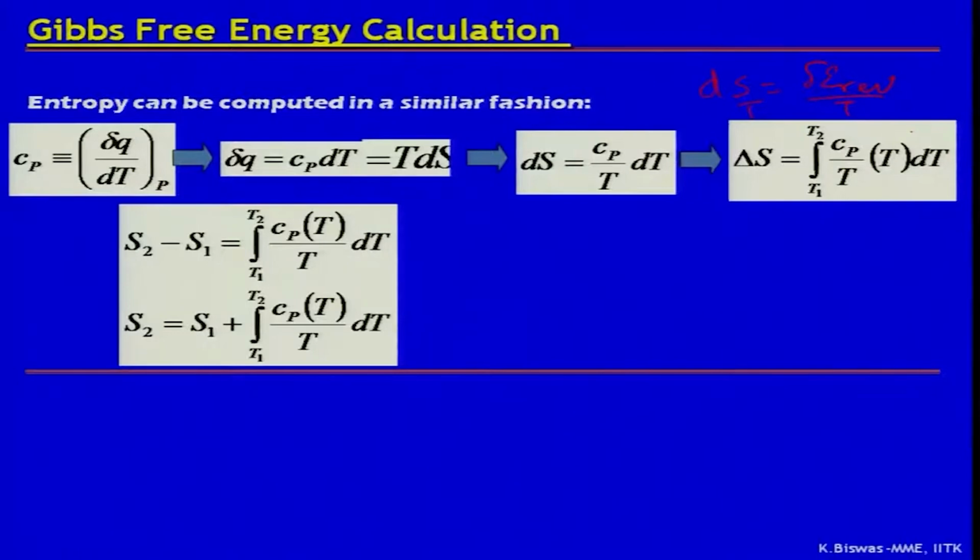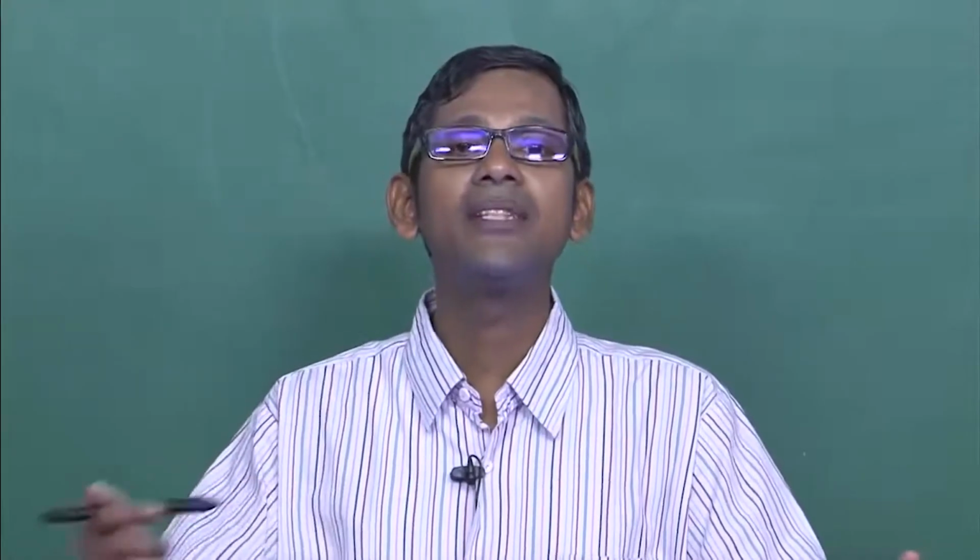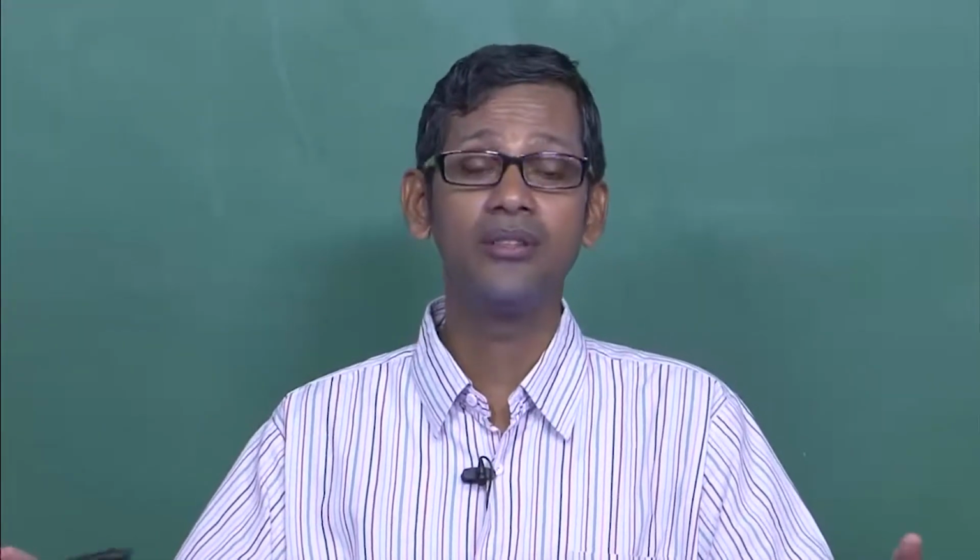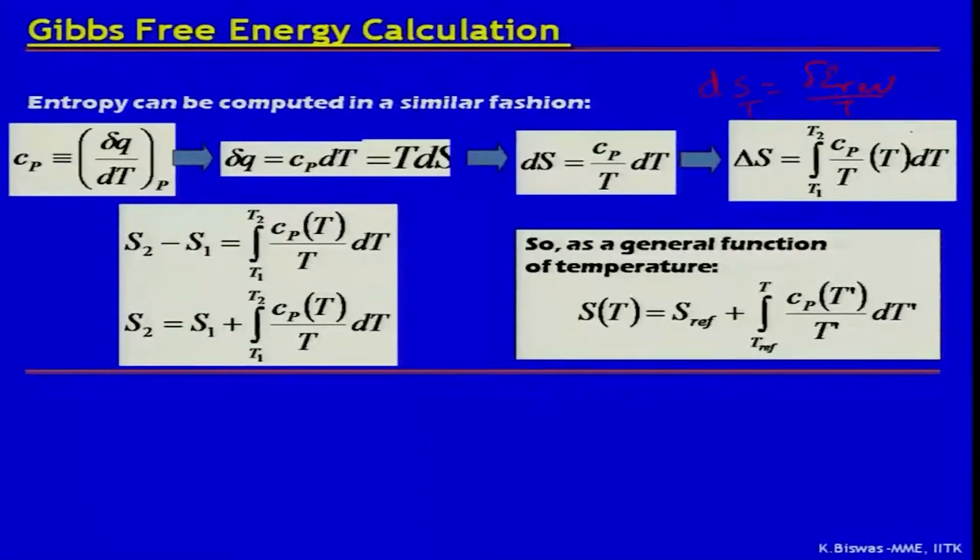Finally, G is a function of enthalpy and entropy for different values of temperature and pressure. When pressure is constant, it is only a function of temperature for pure materials. So by knowing Cp, I can calculate both enthalpy and entropy using these simple integrations. Once you know that, you can do all kinds of mathematics.